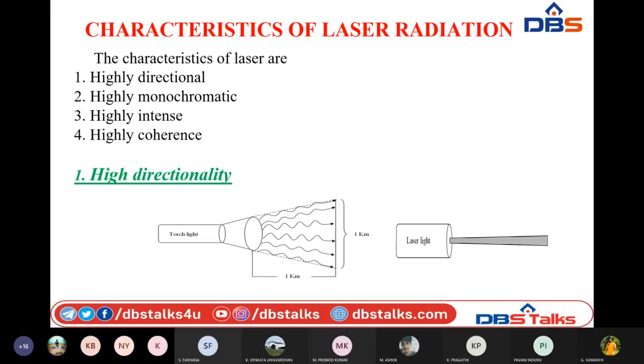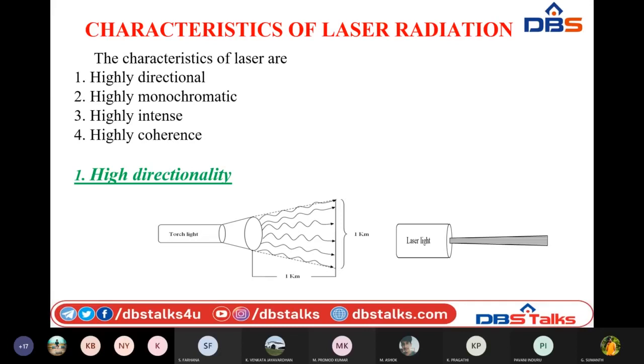Whenever we initiate the chain reaction, which is the working principle called stimulated emission, the number of photons released will increase. They are going to multiply together. One photon is able to generate two photons, similarly two photons are able to generate four, four photons are able to generate 16.